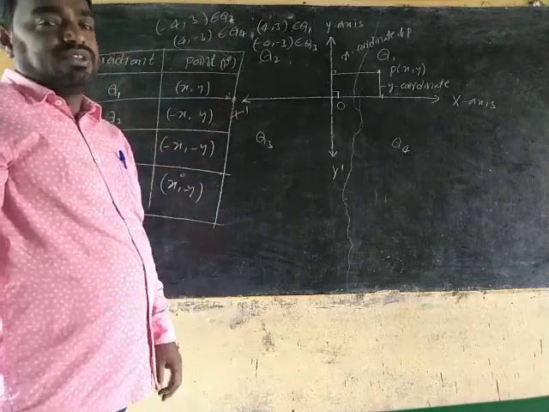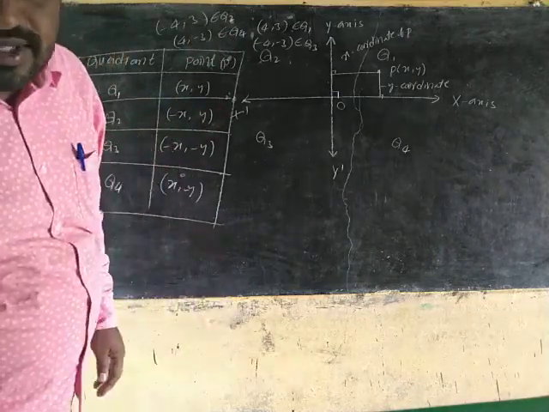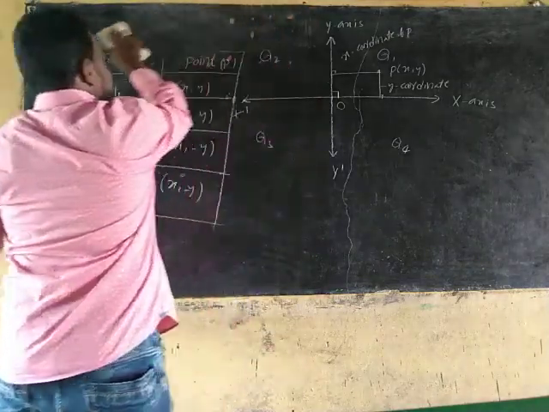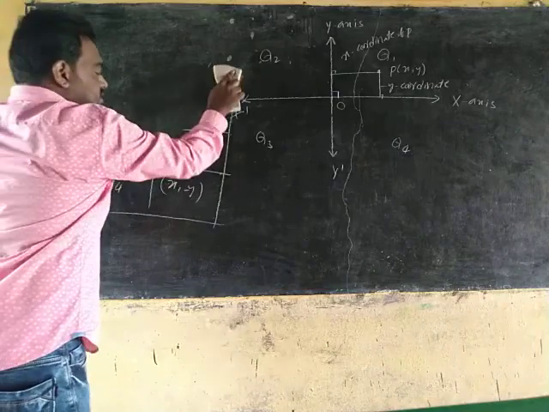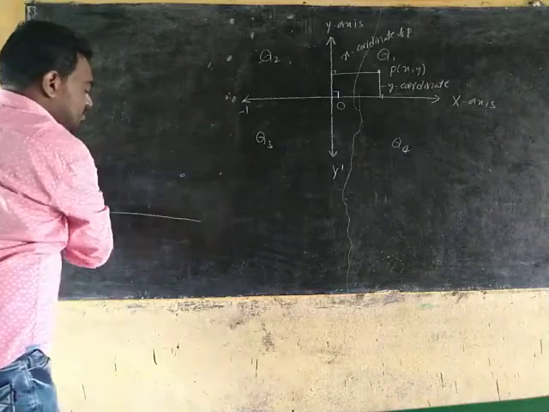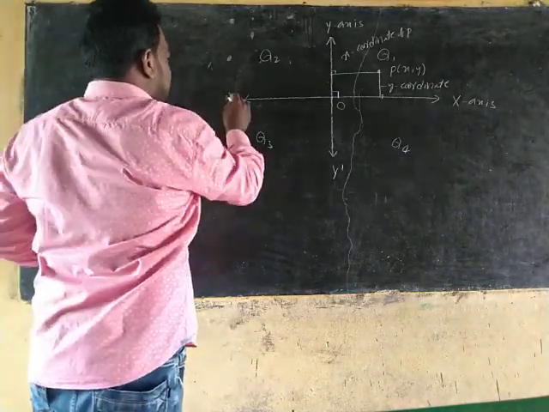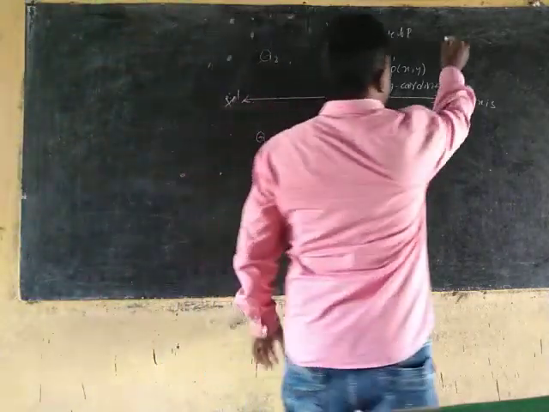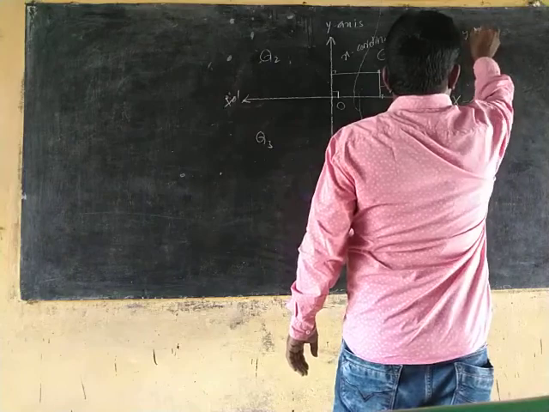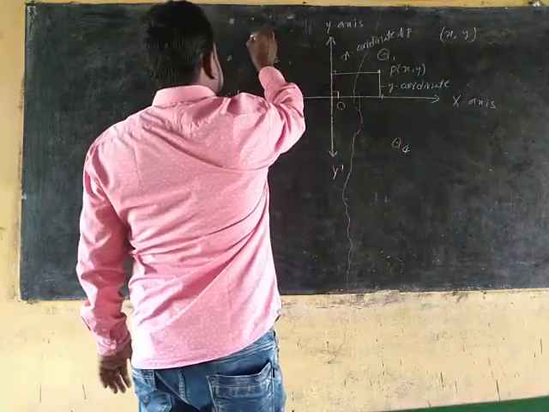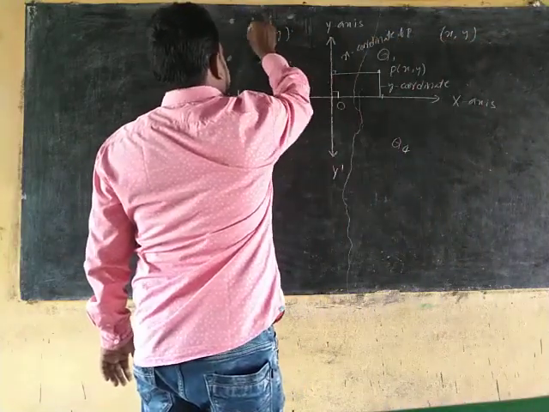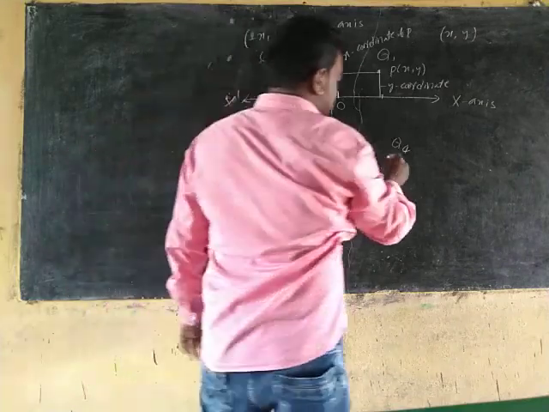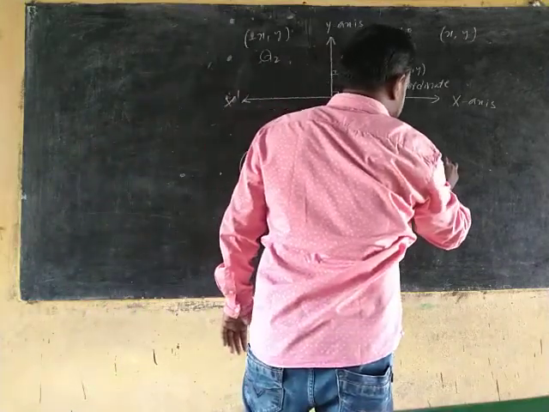Okay, next we will discuss the coordinate axes and what general forms we have there. Here we write those general points: plus x comma plus y, here minus x comma plus y, here minus x comma minus y, here plus x comma minus y.